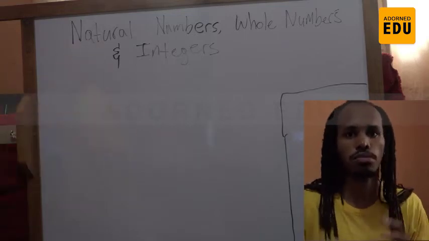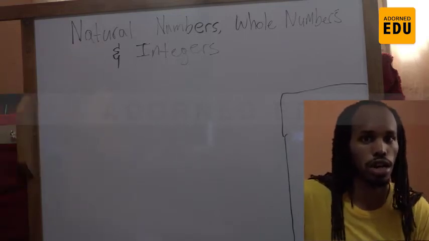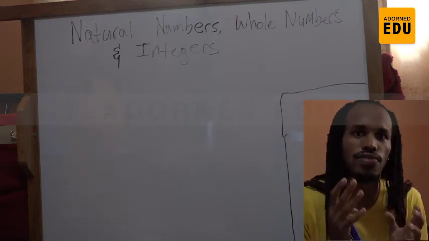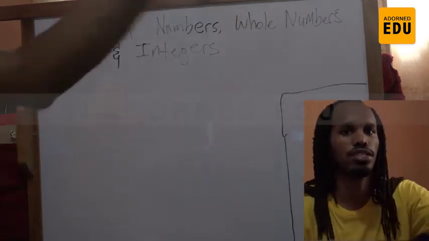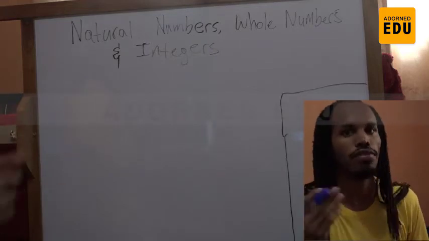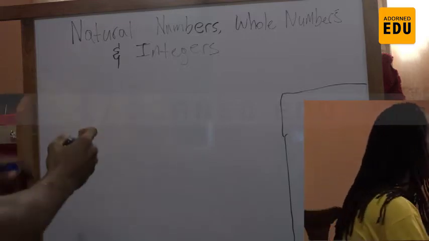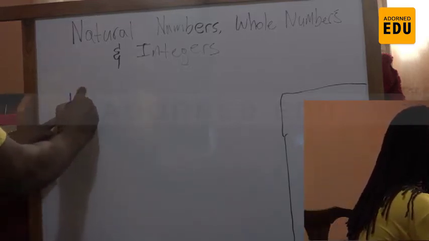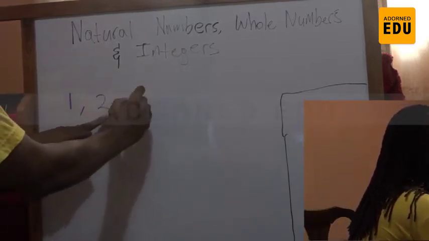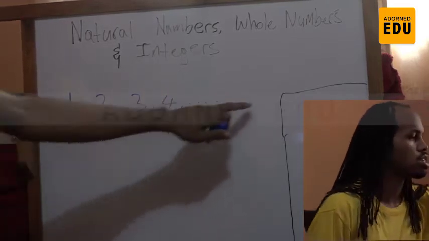But all those numbers starting from 1 going on, not to infinity, because infinity is not really a number, it's just a point you're going to. But keep counting forever. Each of those numbers you count to is a natural number. So natural numbers start from 1, 2, 3, 4, and you just keep counting going on.